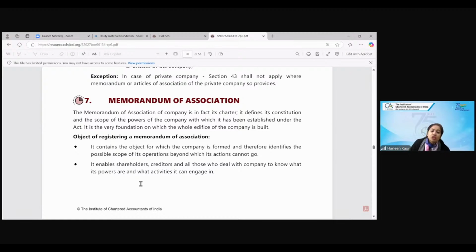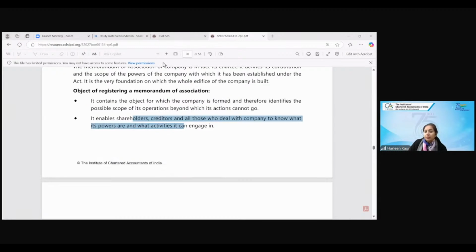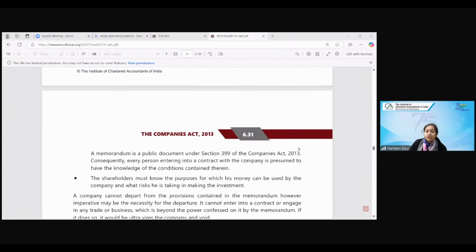Then whose fault is it? It helps the shareholders and creditors who deal with the company to know. Then it will be Ankit's fault. That means he has not read my memorandum of association. He doesn't know that this company is into shoes only. Why did he go to sell them cloth? Are you understanding? So whatever is written in the memorandum of association, that is what you will do. Whatever is written in the memorandum, the company is only bound to do that kind of business.